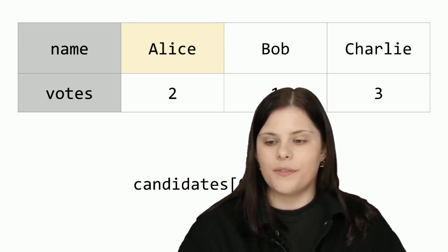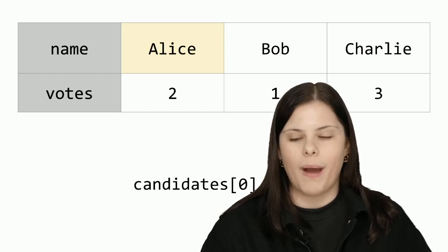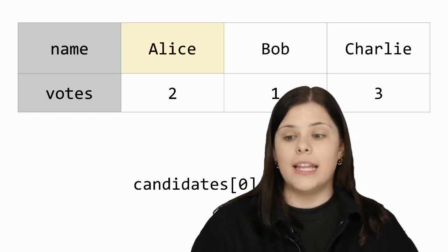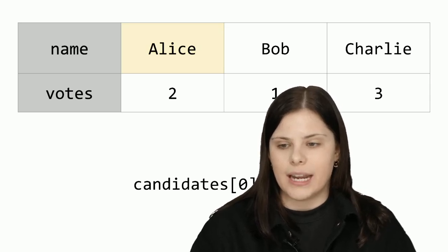So someone asked, what is the main difference between struct and class? So class is something that you will see in Python, although we're not going to talk about it in this class, but structs is what we're using in C right now.